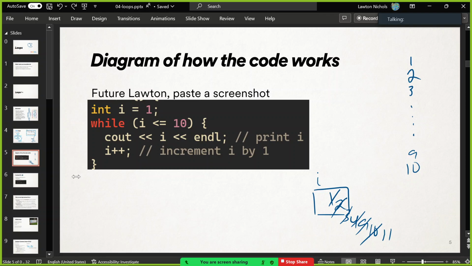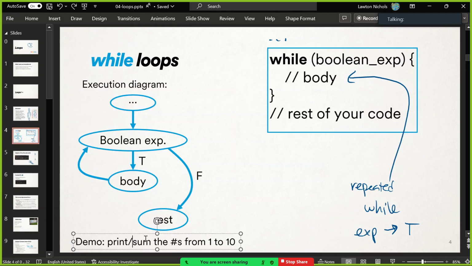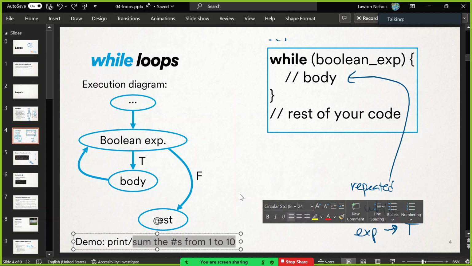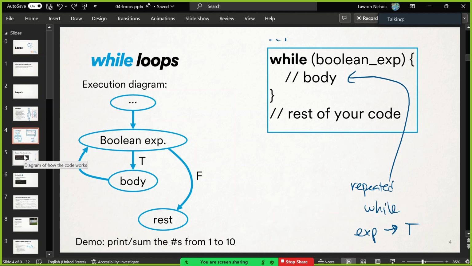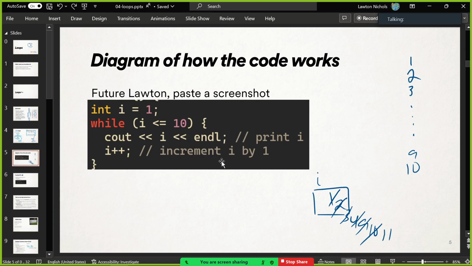Because that's one example. I also want to show you how easy it is to use this same idea to compute the sum of all the numbers from 1 to 10. So like if I want to not just print them out, I want to keep track of their sum. What is the sum of all the numbers from 1 to 10? I can do that very easily by introducing like a sum variable.